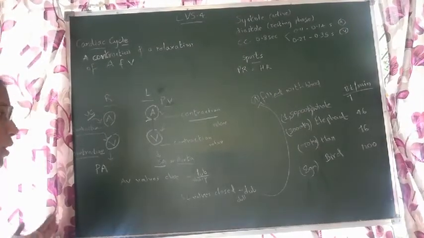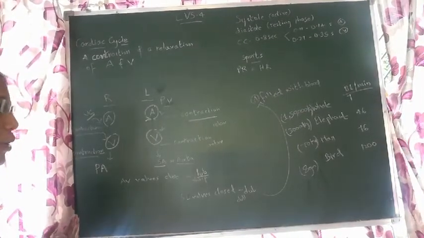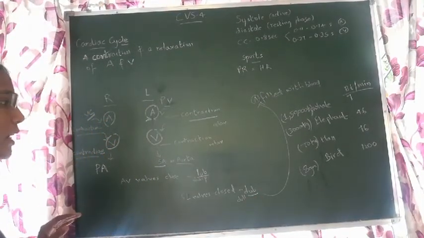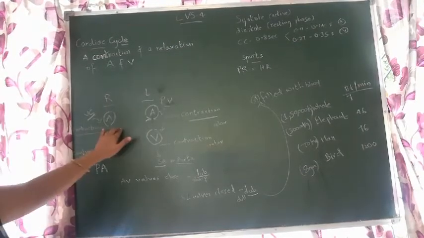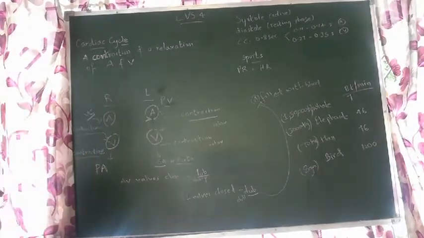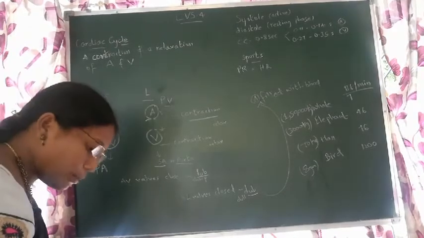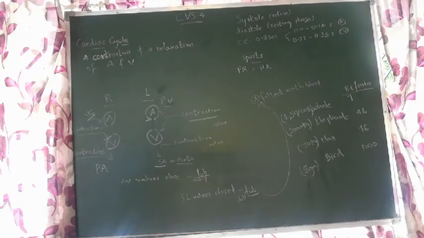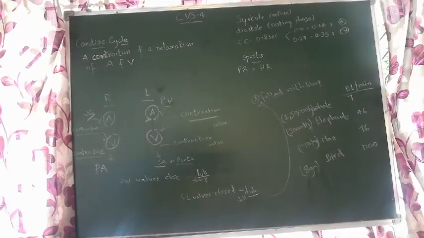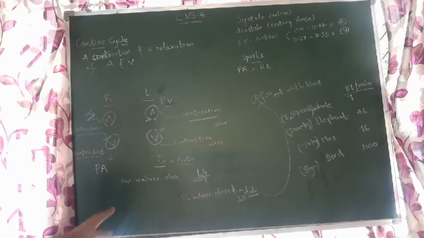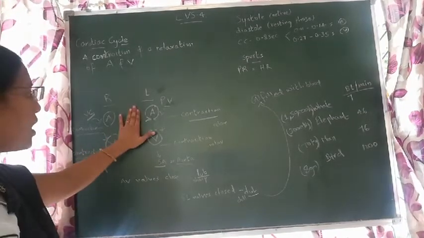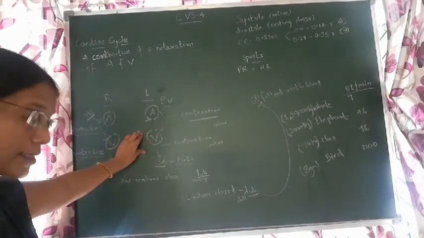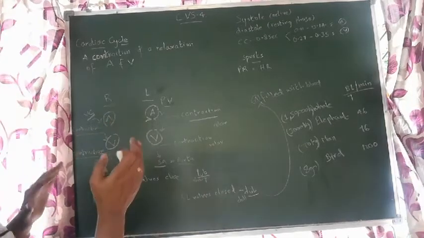So they create a sound called dub, D-U-B. It is a dull sound, comparatively dull. So when AV valves close, we get the first heart sound, that is lub, and when semilunar valves close, we get the second heart sound, dub. So this is about heart sounds. When atria are in contracted state, ventricles are in relaxed state. When ventricles are in contracted state, atria relax. It happens like that.